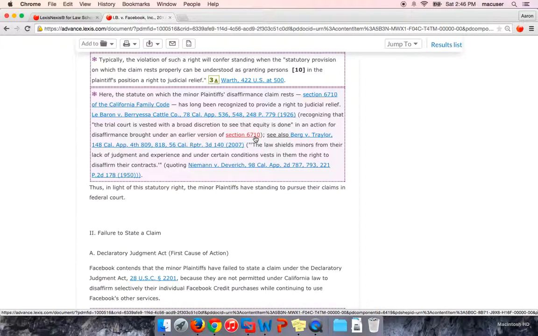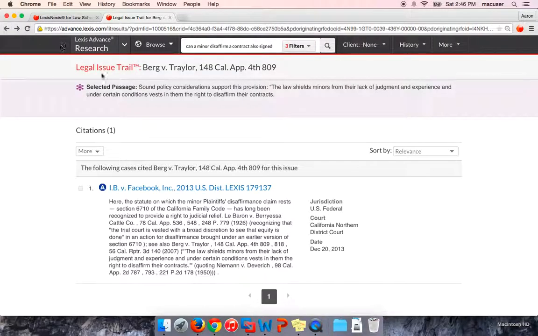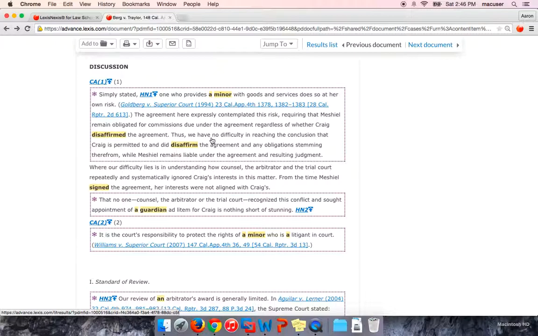So it's a really, really nice, easy, fast way to hopefully find some additional case law. Okay, and again, depending on what box you click on, some Legal Issue Trail reports will have much more supporting authority that you could hopefully find, and obviously some sections don't have any, so it just depends on where you click.